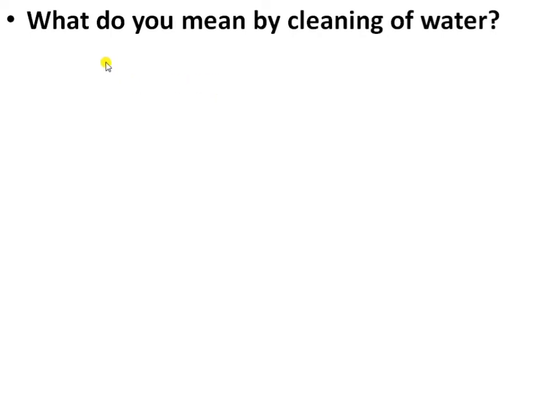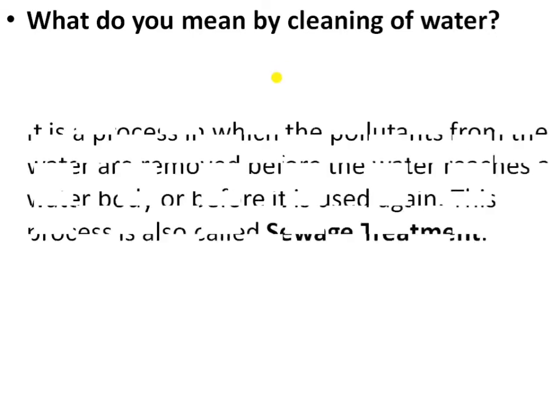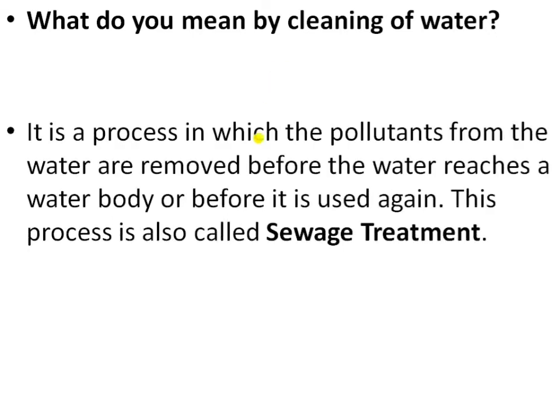Next is about what we mean by the cleaning of water. Cleaning is a process in which the pollutants are removed from the water before the water reaches the water body or before it is used again. So cleaning of water simply means removing the pollutants from the water before the water reaches the water body or before it is used by people. This complete process is called sewage treatment.